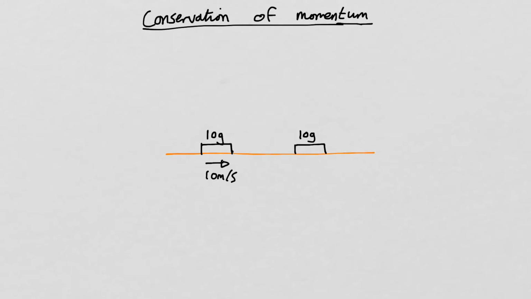Right, in this video we'll look at the conservation of momentum. So what do we mean by the conservation of momentum? In a collision or an explosion, the total momentum before the event will equal the total momentum afterwards. So the momentum is conserved. We can't lose momentum, okay?